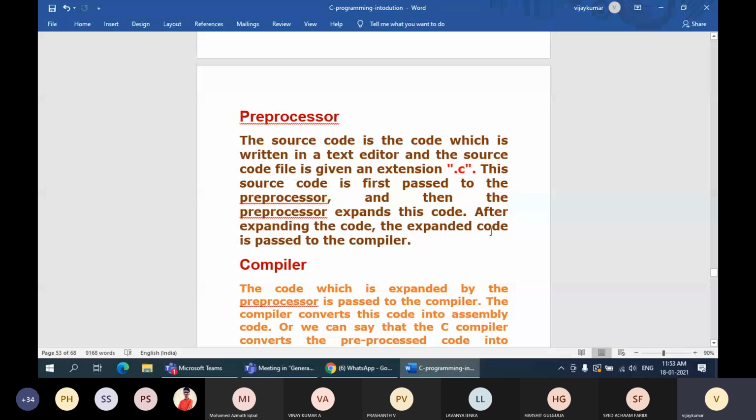After expanding, the expanded code is passed on to the compiler. This is exactly the meaning of the pre-processing step of compilation. Expanding means it builds the required environment for executing your program. It adds some code from the library files to your program.